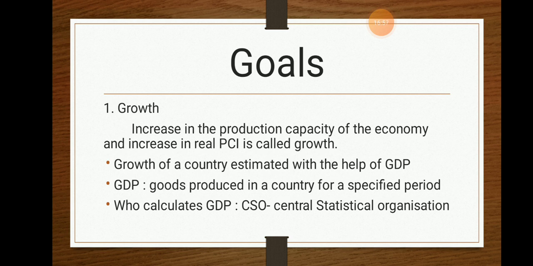Who calculates the national income? Who calculates the GDP? This is a particular office known as the Central Statistical Organization. What do they do? They calculate the income of the economy, they calculate the production capacity of the economy, and they do all the necessary things. By this we get proper reports from the Central Statistical Organization on to what extent the GDP has increased or decreased. So this Central Statistical Organization calculates the GDP.